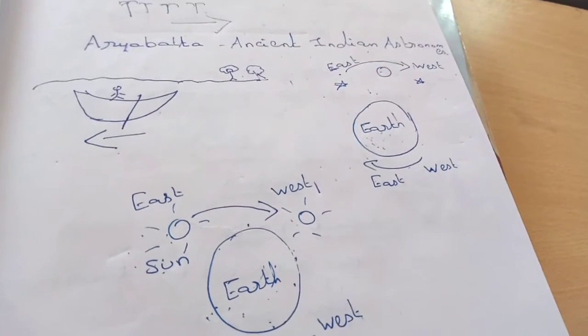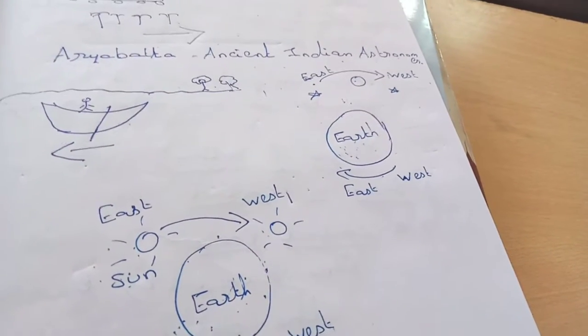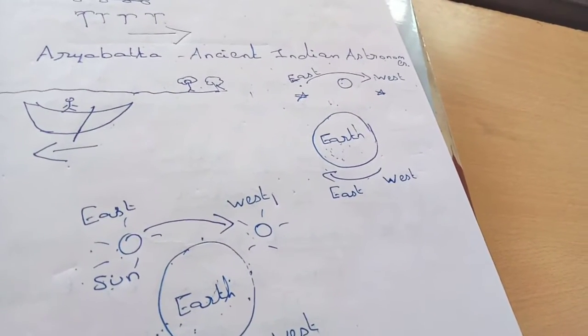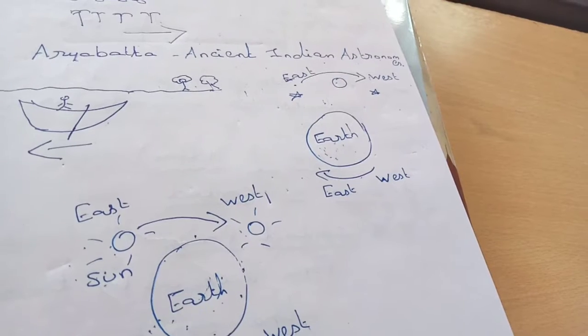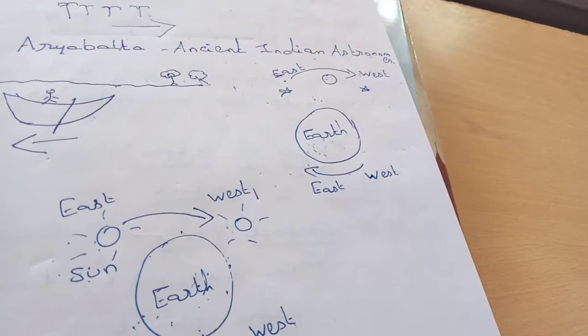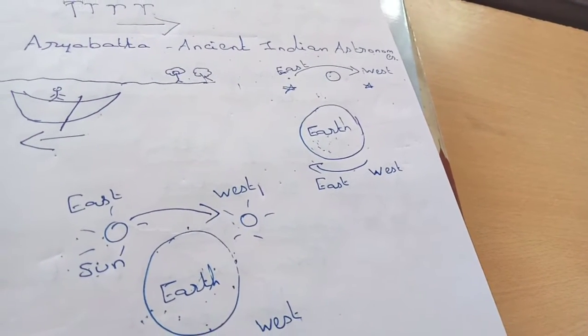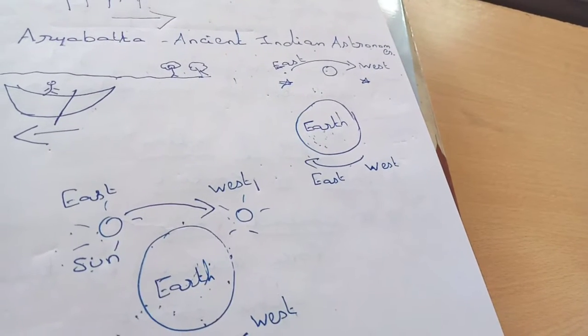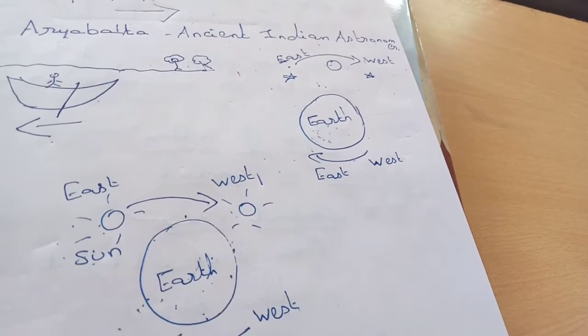In the same way, during night time, if we watch the sky, we can find the stars, moons and other things moving from east to west direction. But that's not true, because it's only the earth which is rotating from west to east direction.